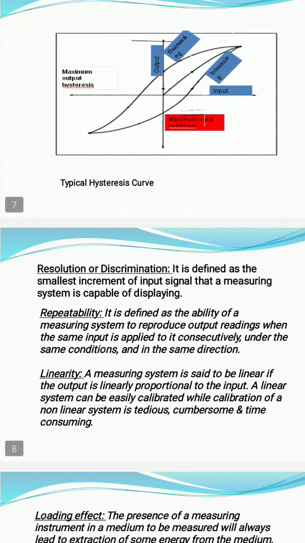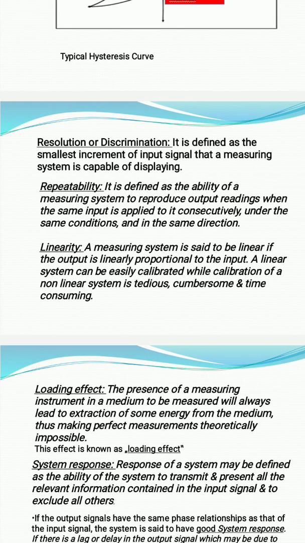What is resolution? Smallest increment of the input signal. The smallest measurement that can be done by an instrument is called resolution, also called least count. What is repeatability? If I go on repeating the experiment a large number of times, and every time I get the same reading, I say the instrument has good repeatability. Correct? Next, what is linearity?